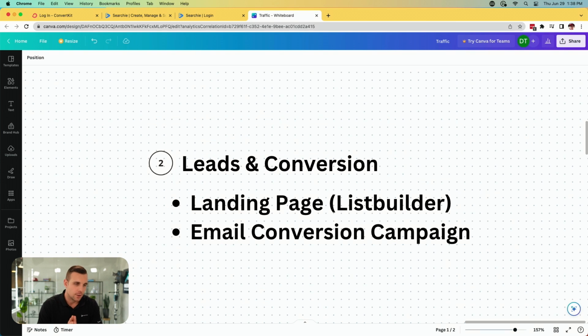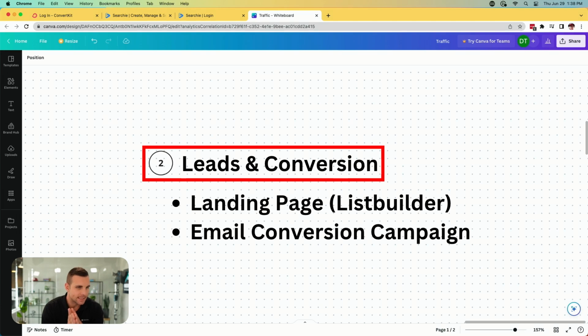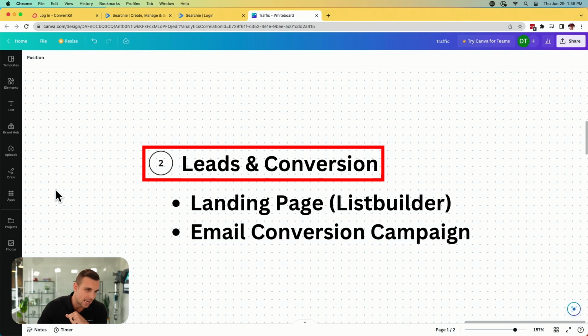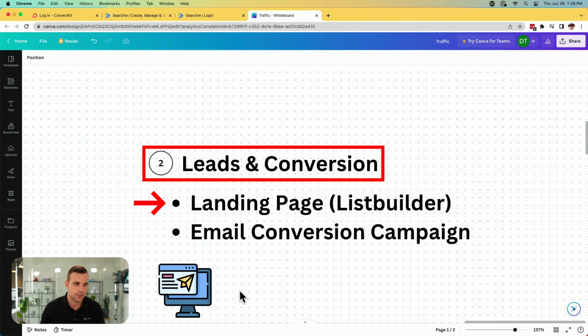So after you've got your traffic, we move on to step 2, and this is leads and conversion. This is where we're going to make use of one of the amazing tools that I talked about in the beginning, and that's going to make this so quick and easy for you to do. What we're going to be doing is making a landing page here for a list builder. Now, the list builder is a freebie offer.